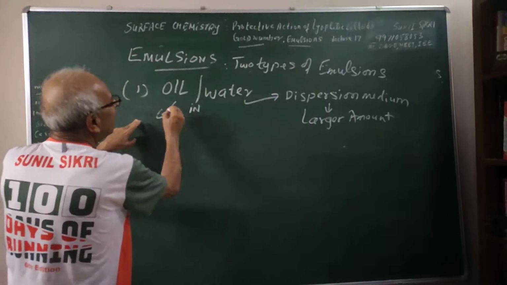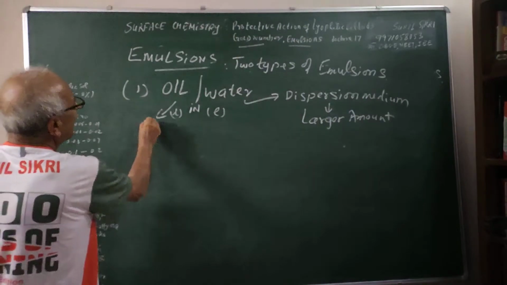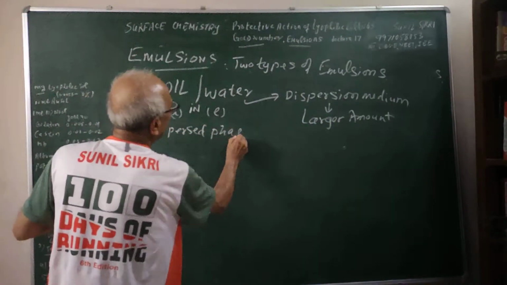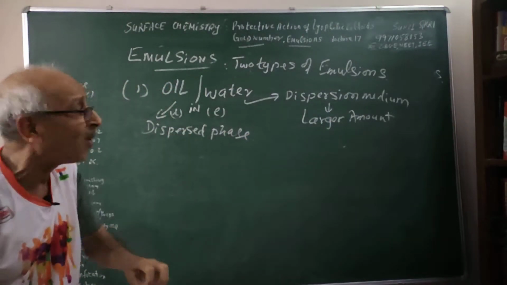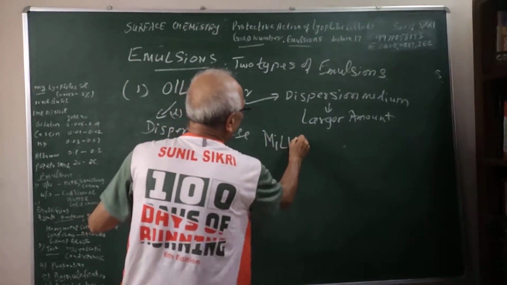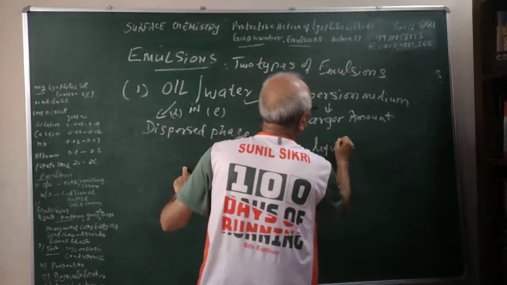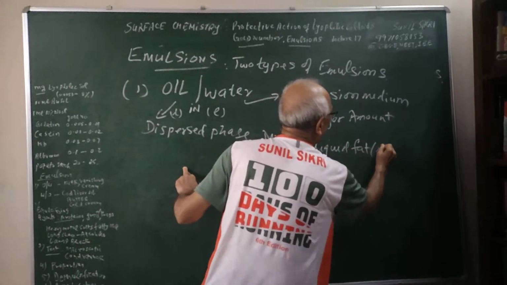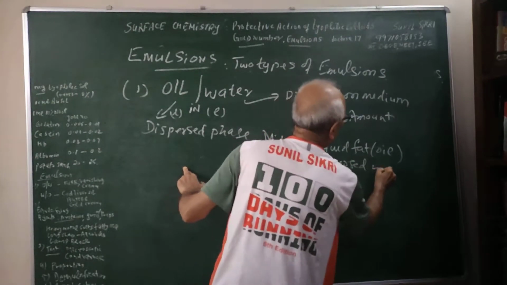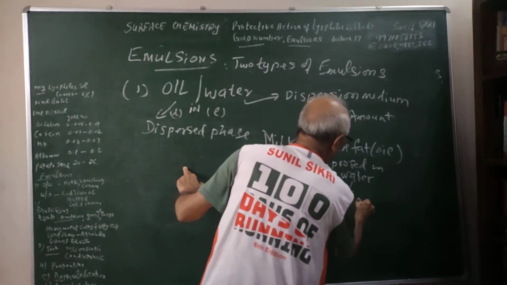Both are liquid, and this is my dispersed phase. There are fine droplets of oil in water. For example, milk. In milk you have liquid fat, which is oil, dispersed in water. Water is my dispersion medium.